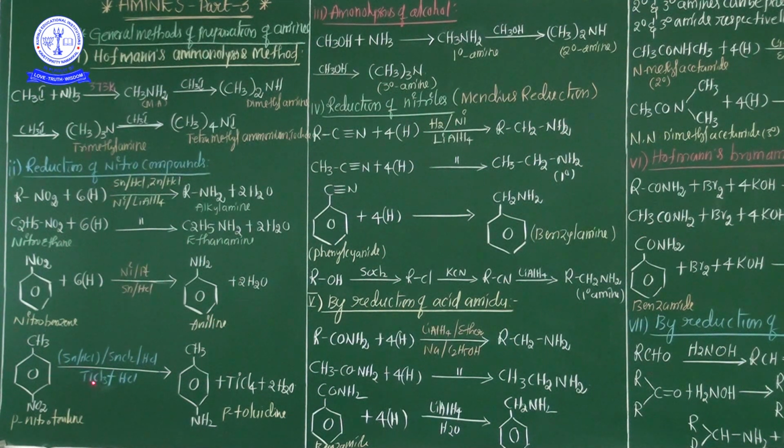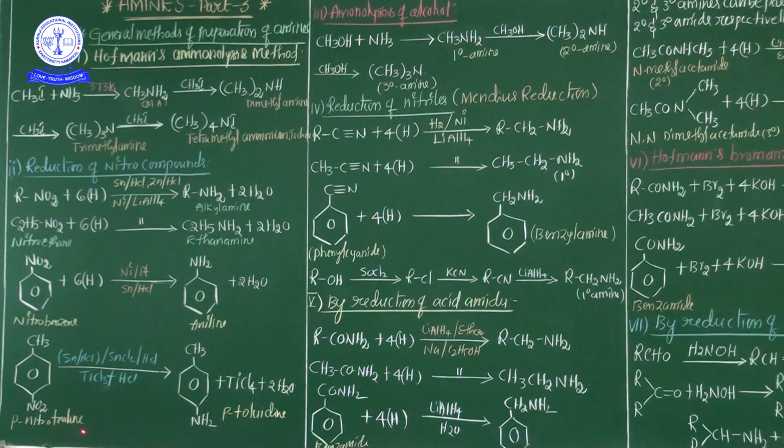And see one more example here, p-nitrotoluene. Why is it called p-nitrotoluene? Actually toluene is nothing but a CH3 group directly attached to the benzene ring, that is called toluene. But in the para position a nitro group is there. That's why this compound name is p-nitrotoluene, with the nitro group present in the para position.